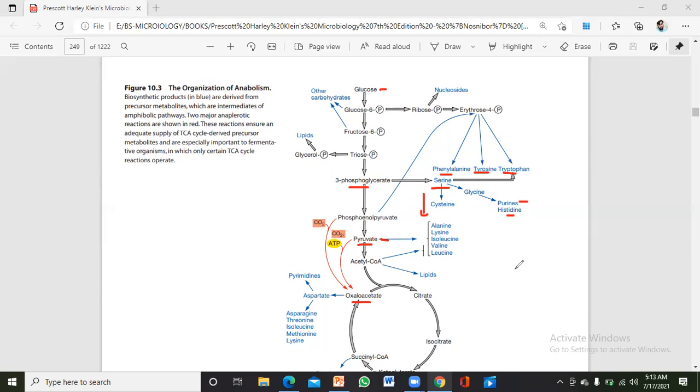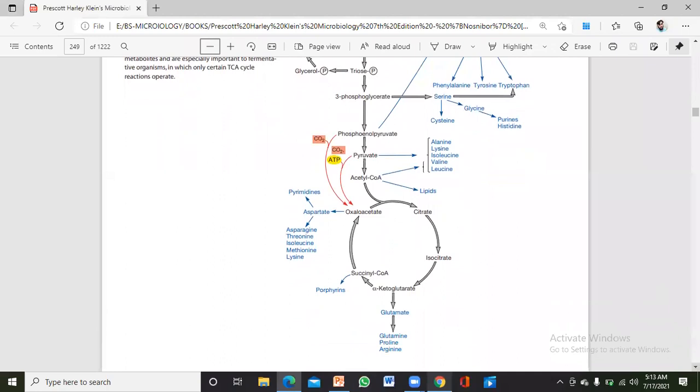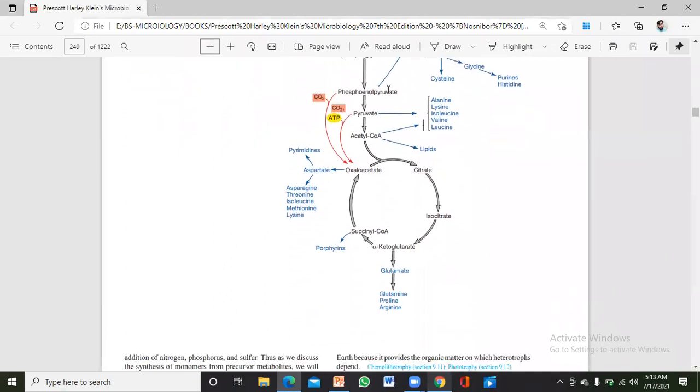If I scroll down this diagram, just look here, these are the remaining amino acids. Alpha-ketoglutarate can give rise to glutamate, and after that glutamate can give rise to glutamine, proline, and arginine.